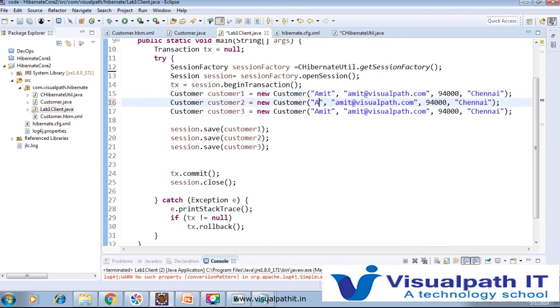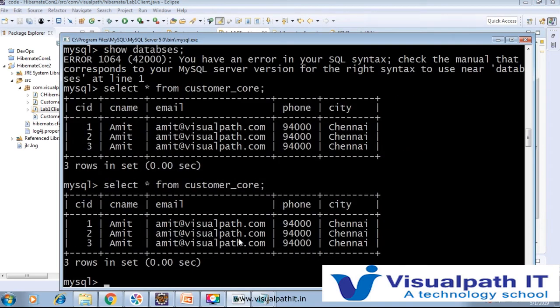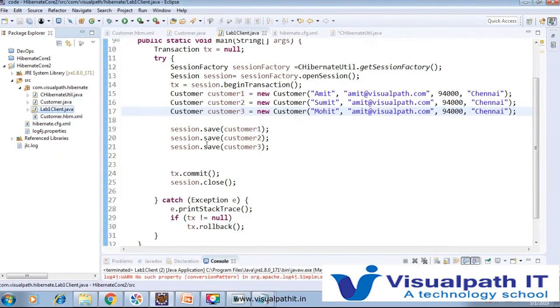Like Amit, Sumit, and Mohit. So we'll check that again here. So now it has the name Amit, Amit, Amit, Amit, all are Amit. Three values are there.